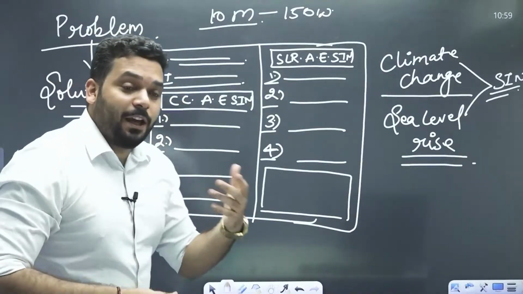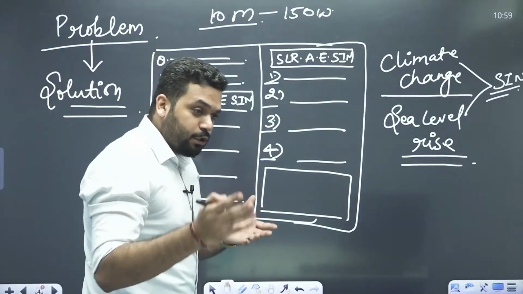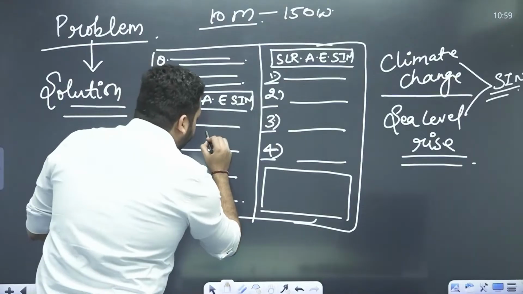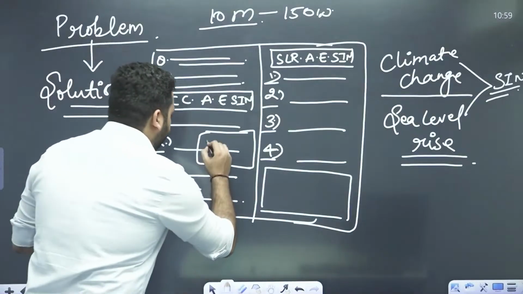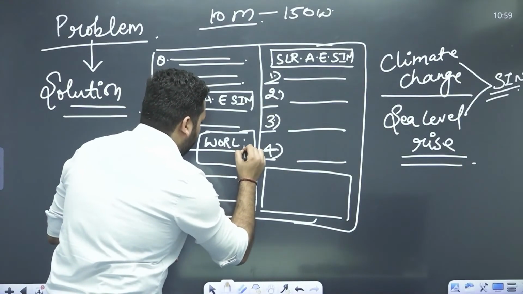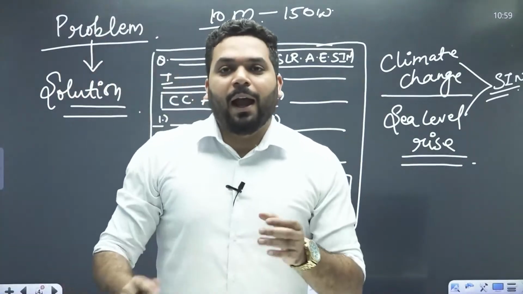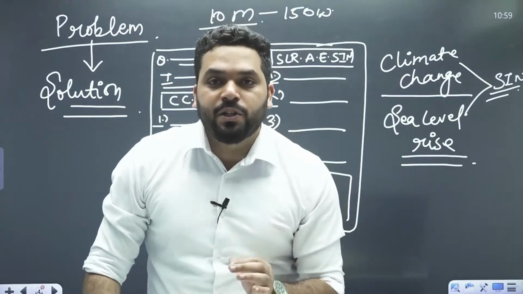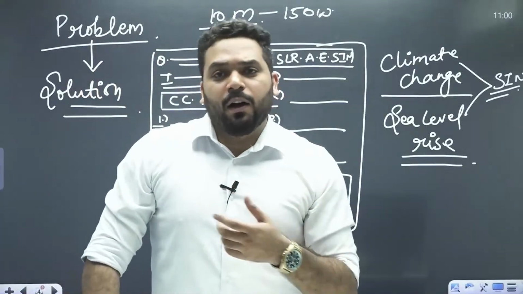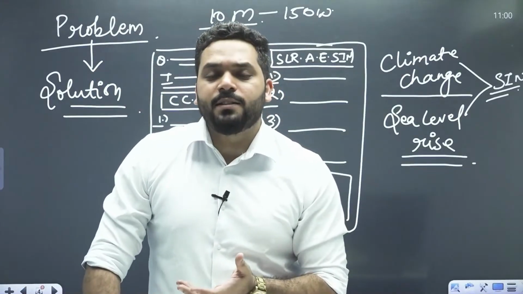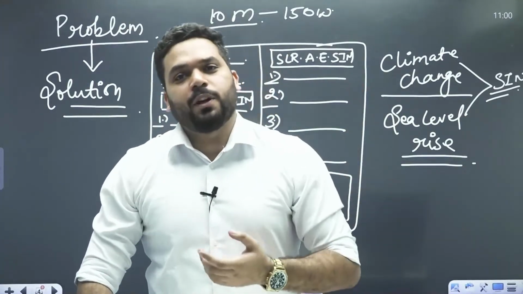Now we can do an innovation in this also. How? I'll tell you. A smart student will draw a small world map here, and mention some island nations which are facing this, for example Fiji, Tuvalu, Kiribati, Cuba, Bangladesh, some coastal islands that are sinking, Indonesia and Mauritius, across the Atlantic Ocean, Pacific Ocean, Indian Ocean.